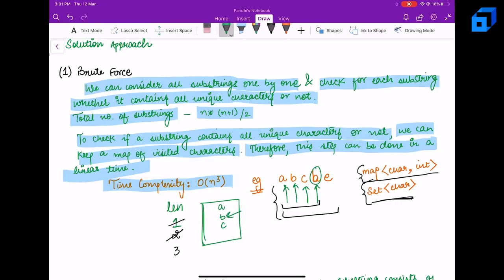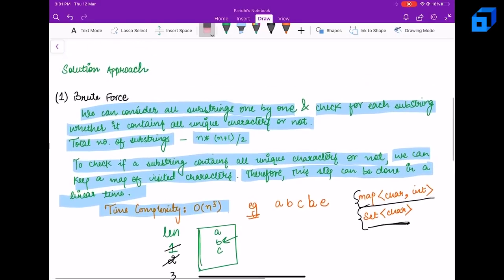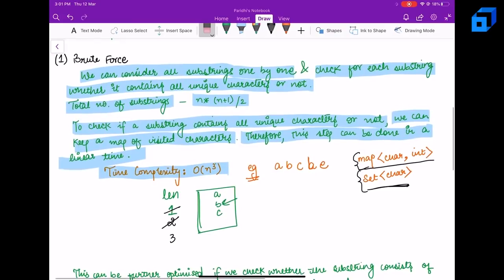B is present. So even if we move further and check the next string, if this string cannot contain unique characters, that means any string starting from this current i cannot consist of unique characters. So let's check for the next substrings. Let's check the substring starting from B. Let's reinitialize it.